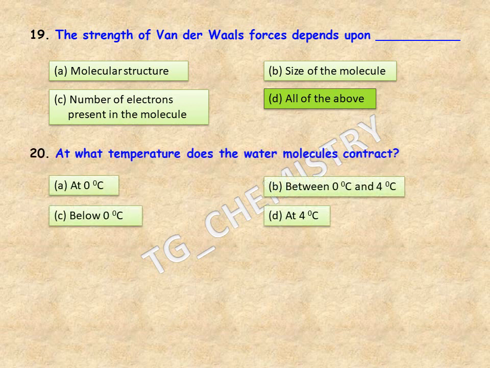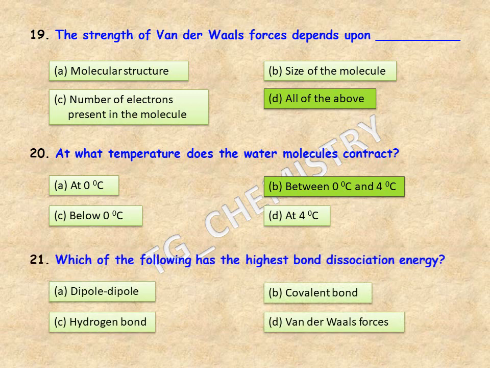20th question is, at what temperature does the water molecules contract? Options are at 0 degree centigrade, option B between 0 degree centigrade and 4 degree centigrade, option C below 0 degree centigrade, and option D at 4 degree centigrade. Now we know that in between the 0 to 4 degree centigrade the water molecules get contracted. So the right option should be option B between 0 degree centigrade and 4 degree centigrade.